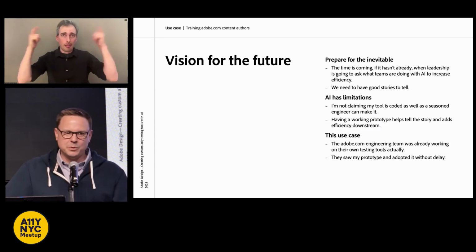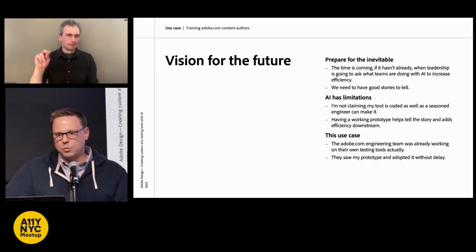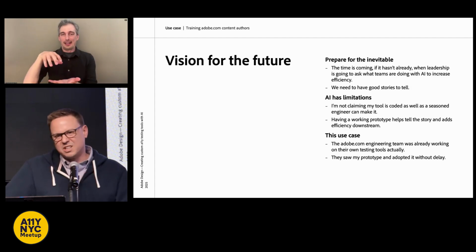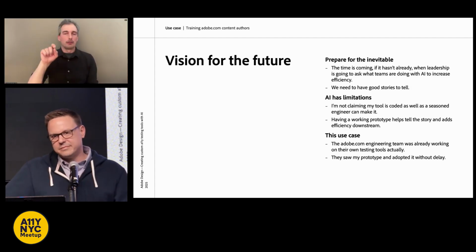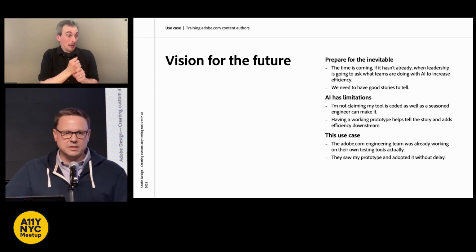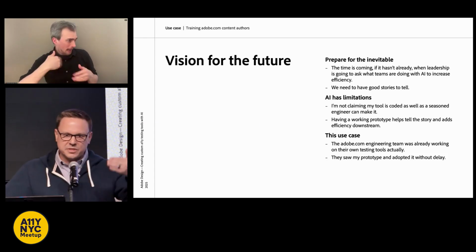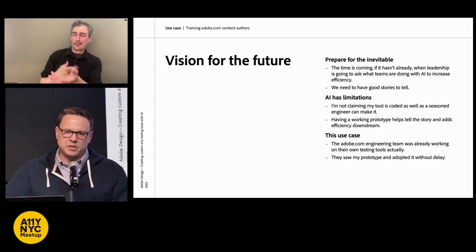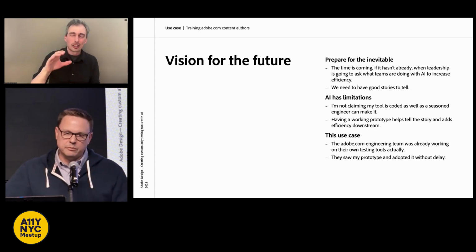But the cool icing on this cake, the development team for Adobe.com was a group called Consonant. They were making their own testing tool. And when they saw my testing tool, they said, can we please have that? I said, of course. And what they got was all the logic, they got code snippets, and they got my subject matter expertise, which they wouldn't have had on their own.